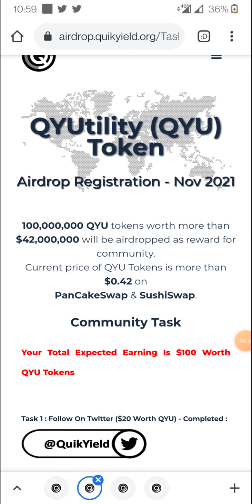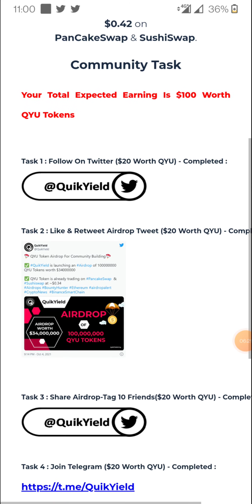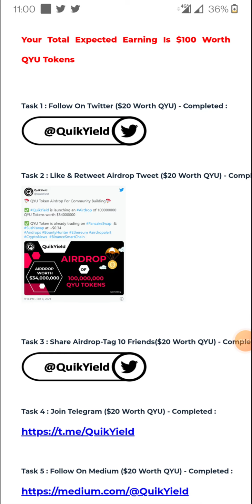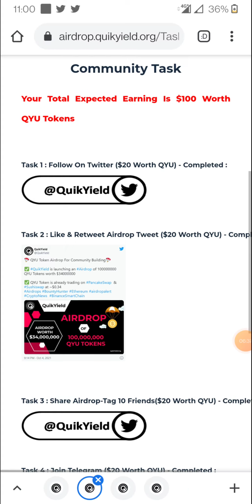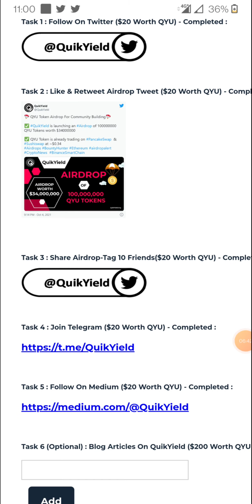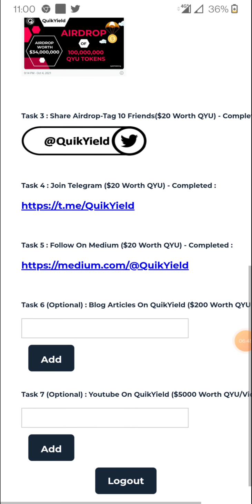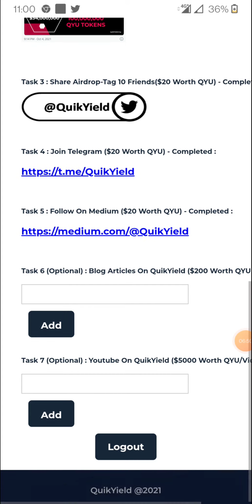Then QY utility tokens. This is a community task. This task you have to perform, and for this they will give you each task's worth of QY tokens in the form of dollars, the $20 worth of QY tokens. Whatever the amount is at the time they give you the token, as per that they will count and give you $20 of token for each task. Like this you have to follow their Twitter, then share the airdrop program and tag 10 friends. Then you have to join the Telegram program and Medium page. If you are good at writing articles, you can take part in this. If you are running a YouTube channel, you can take part in this.